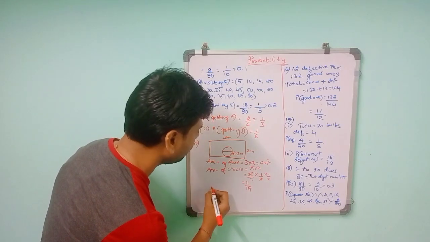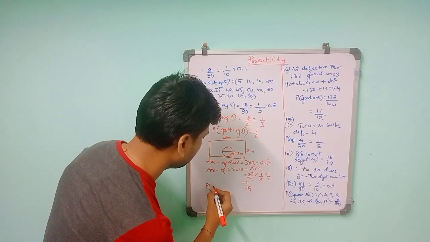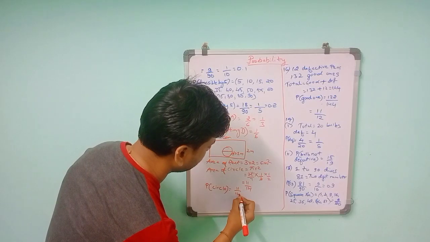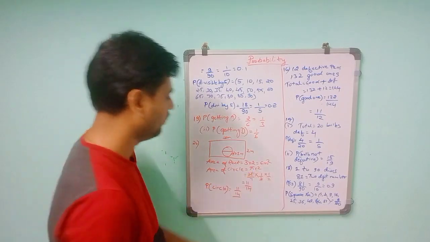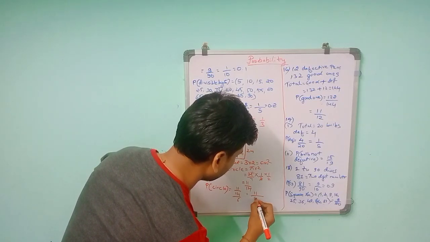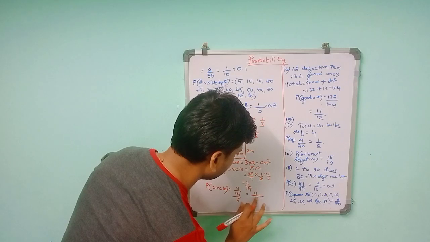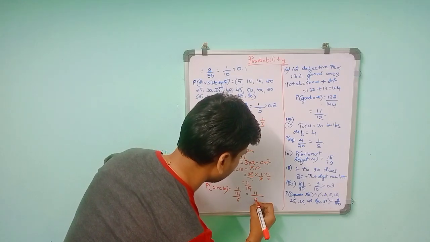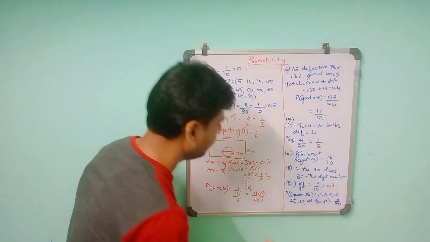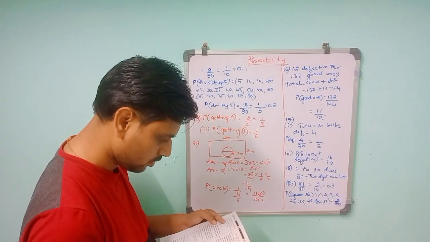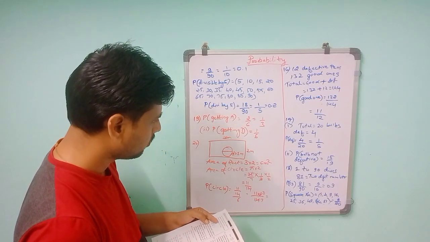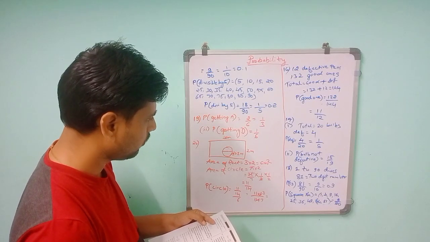So this will be the probability of the circle. The circle is how much? 11 by 14, then divided by the whole, which is 6. So this will give you 11 by 14 into 6. 22 by 7, 1 by 2.